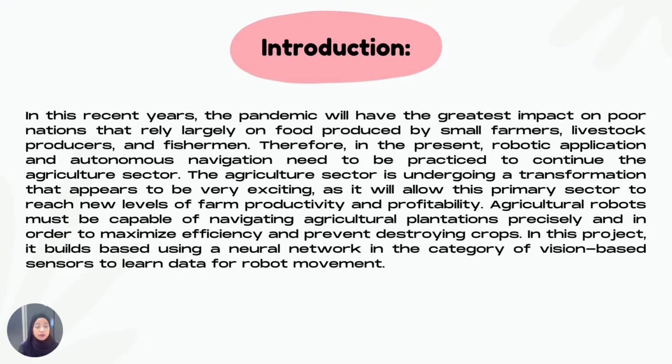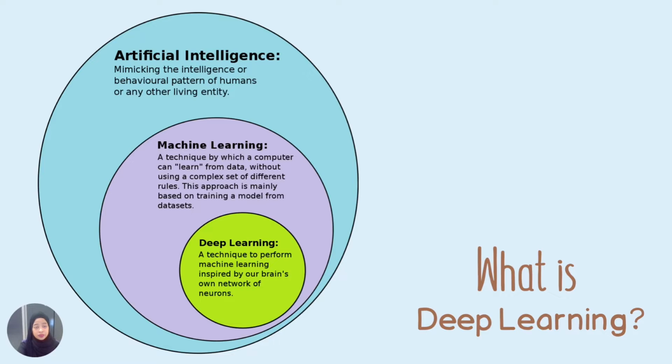Agriculture robots must be capable of navigating agriculture plantations precisely in order to maximize efficiency and prevent destroying crops. This project is based on using a neural network in the category of vision-based sensors to learn data from robot movement. So what is deep learning?